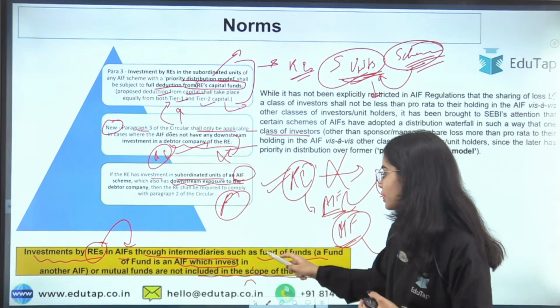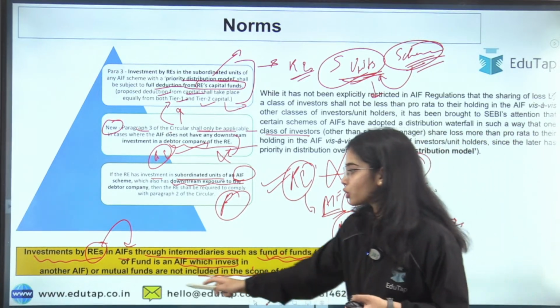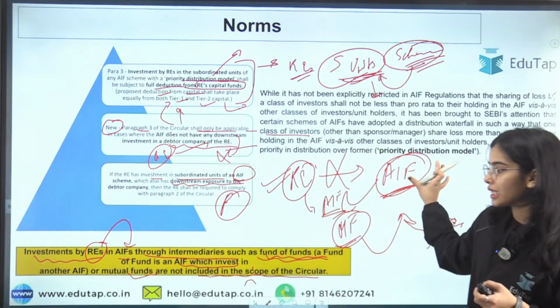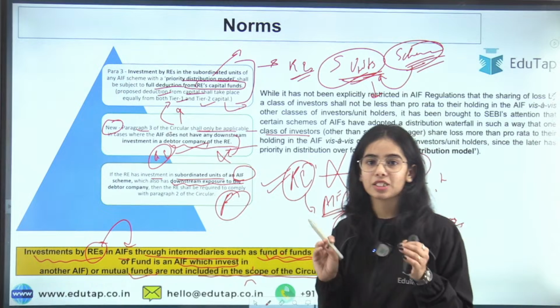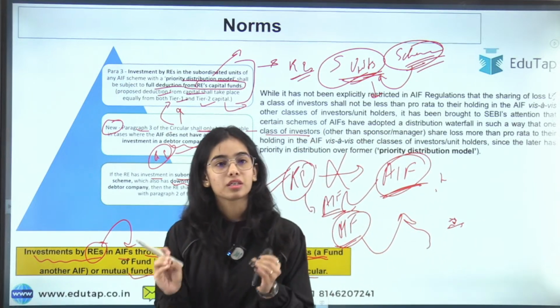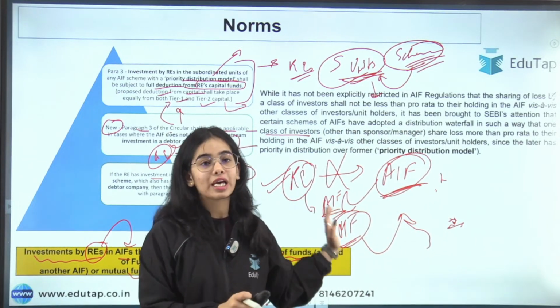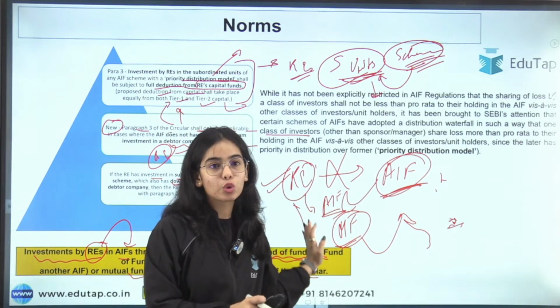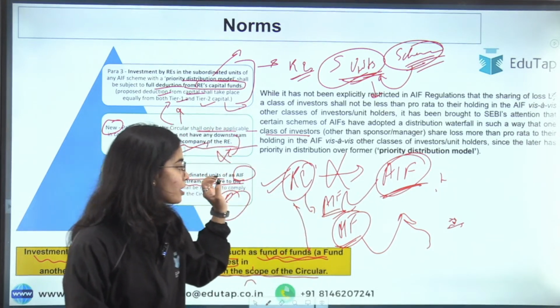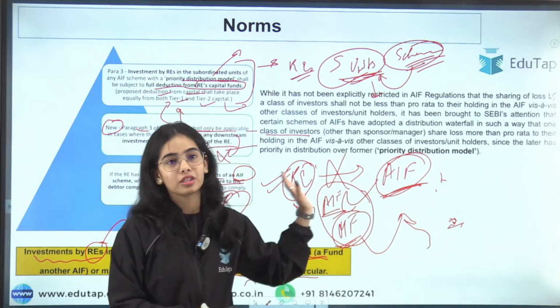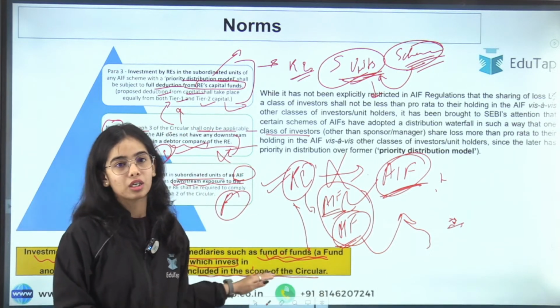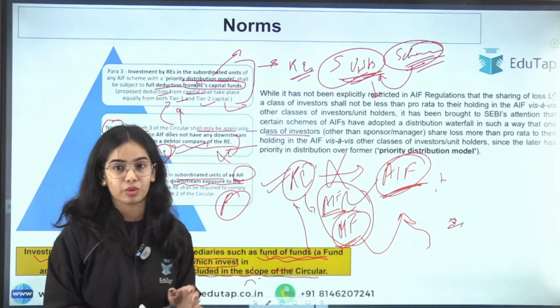In this case, where fund of funds or mutual funds are used to invest in the AIF, they are not included in the scope of the circular. So this has been mentioned by the Reserve Bank of India, that if regulated entities are investing through intermediaries, the norms are not under the scope of the circular. Okay.